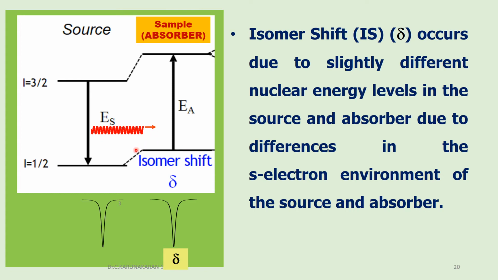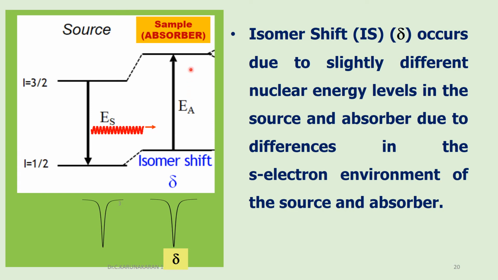Therefore, the Doppler effect is used. That is, the source is moved towards the sample so that the energy of the gamma ray is increased by delta E. You please go through part 1. The energy of the gamma ray is increased slightly by moving the source towards the sample so as to cause the resonant transition.